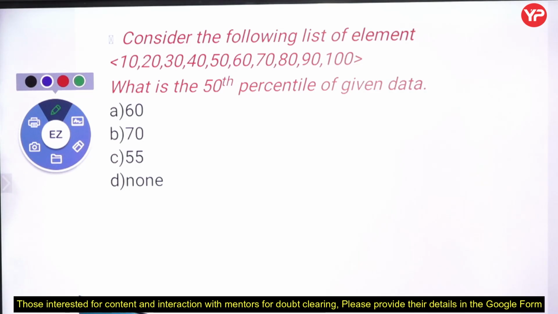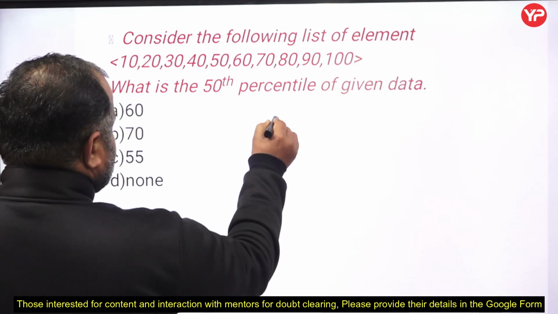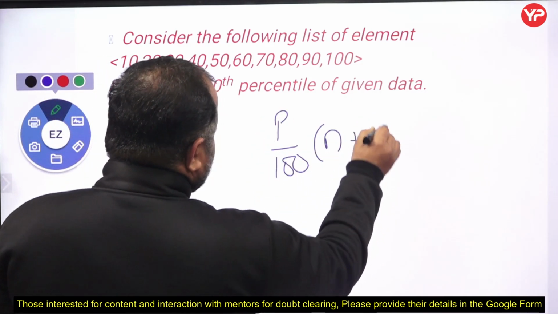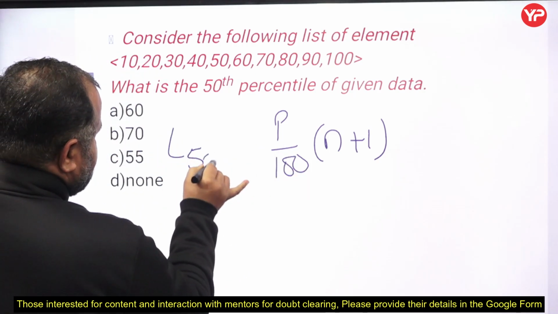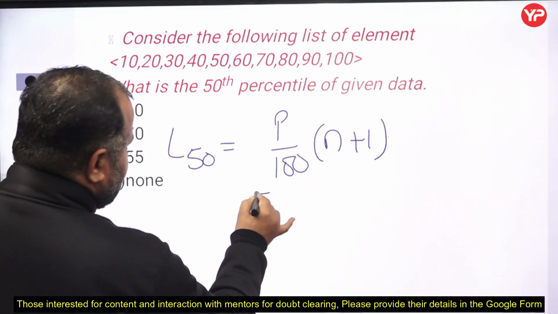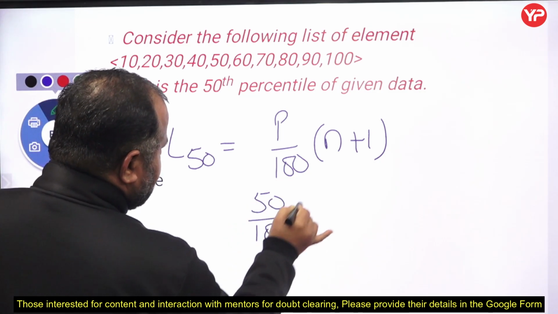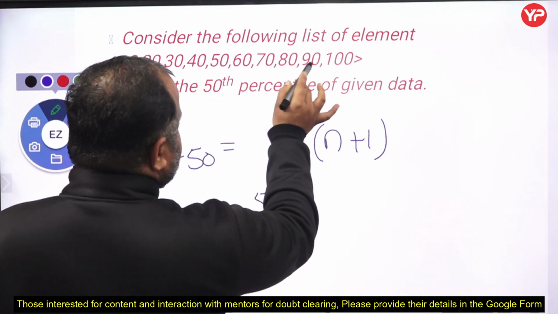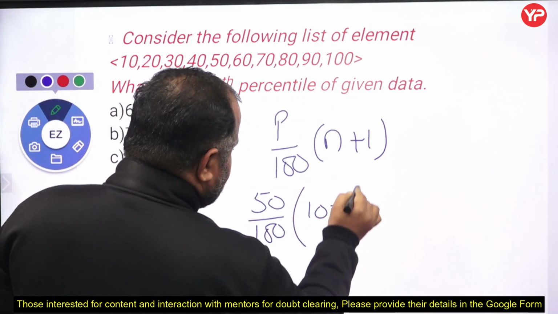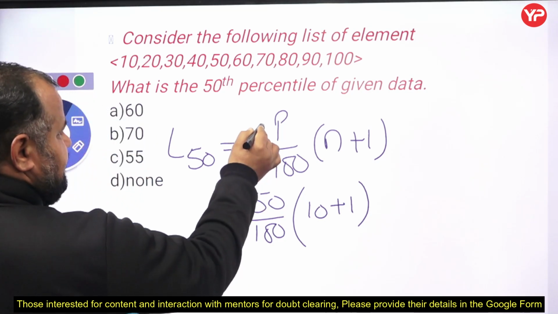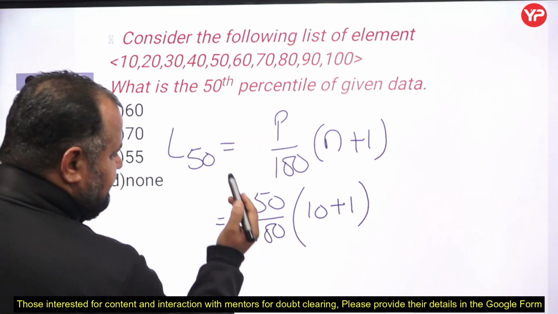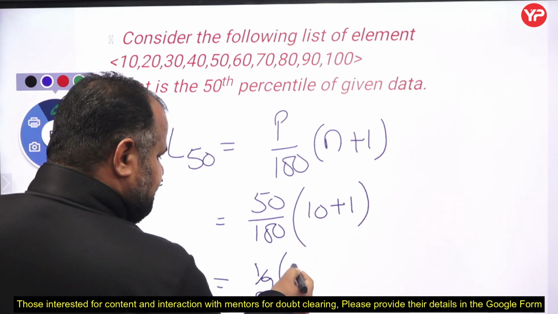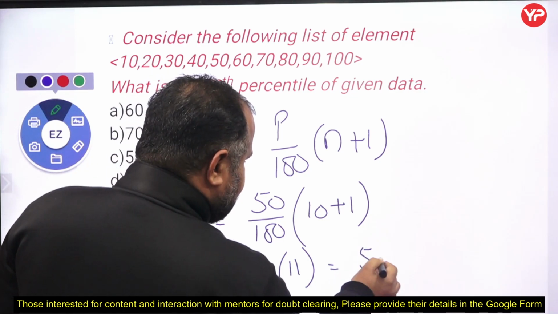To find out the percentile, we know that we have a standard formula, that is p by 100 times (n plus 1), to find out the location of the 50th percentile. Now p is 50, so 50 by 100, and n is the total number of elements: 1 2 3 4 5 6 7 8 9 10. So 10 plus 1. If it is the 80th percentile, you have to write 80 by 100. So 50 by 100 is 1 by 2, and 10 plus 1 is 11. So we are going to find 5.5.